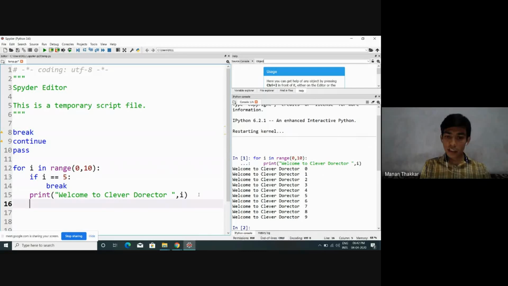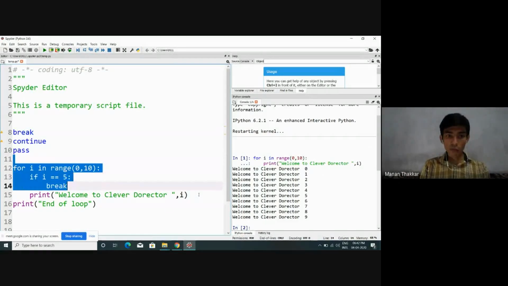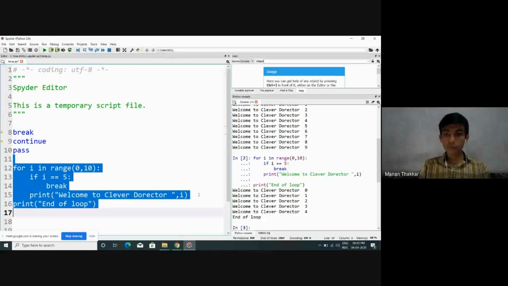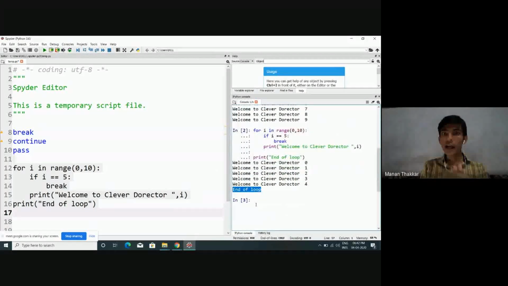Let me just display at the end of this loop one more statement, let's say end of loop. Look at the output now. Welcome to Clever Director 0 to 4. And whenever i becomes 5, condition becomes true and break keyword will get executed. I will simply come out from the execution of that loop. My control will come out from that loop and it will execute end of loop.